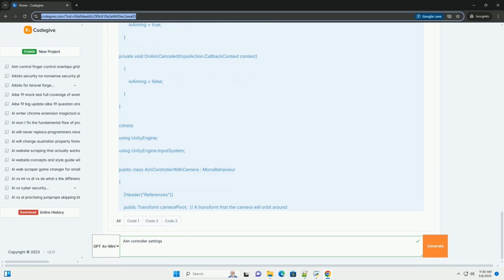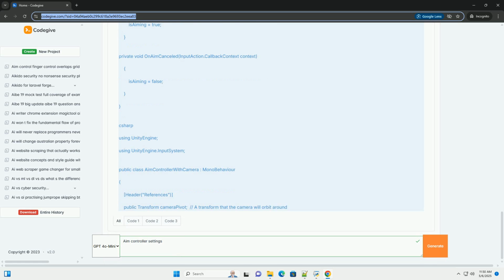2. Header, settings: public float cameraDistance equals 5f, public float aimCameraDistance equals 2f, public float cameraSmoothTime equals 0.2f. Settings to control the camera distance, aiming camera distance, and smoothing. 3. LateUpdate, used to handle camera movements. LateUpdate runs after Update, ensuring that character movements are processed first. 4. HandleCamera, this function contains all the camera logic.